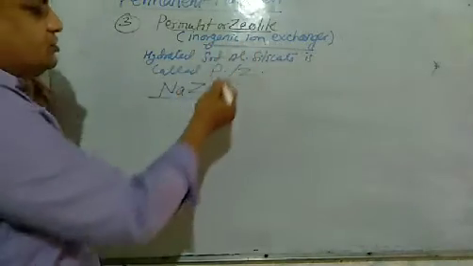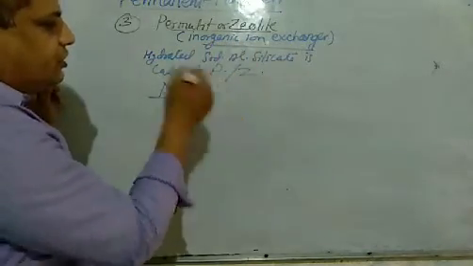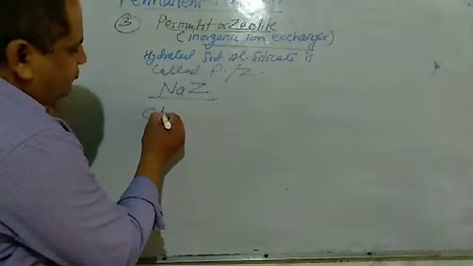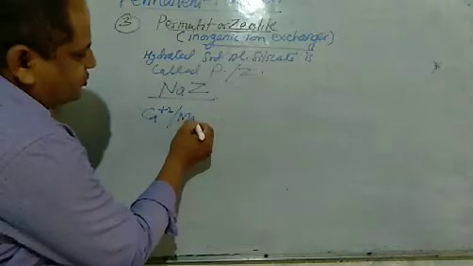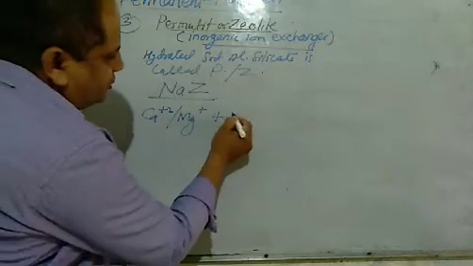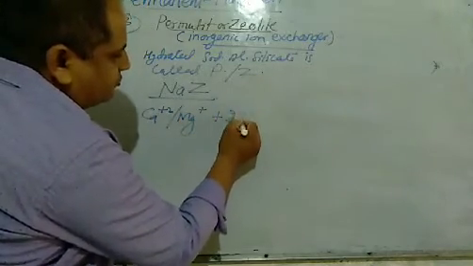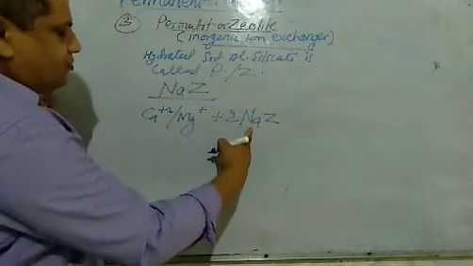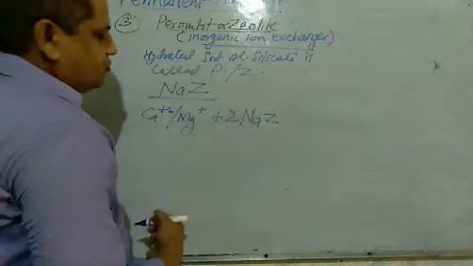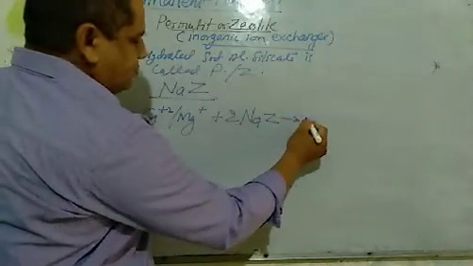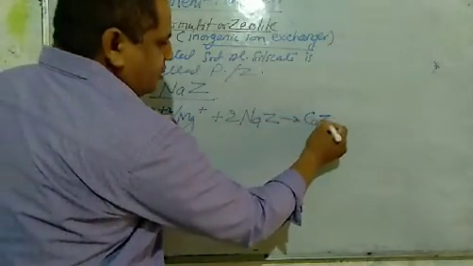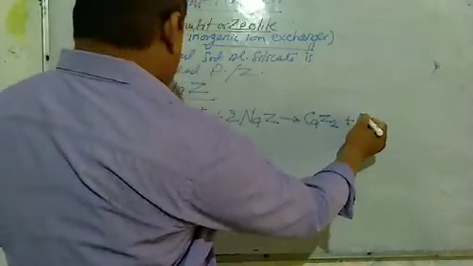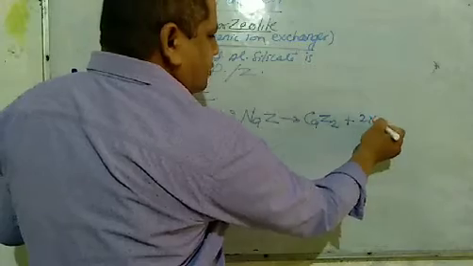When permutit or zeolite is added to hard water, the calcium or magnesium ion present in hard water replaces the sodium from zeolite, giving CaZ2 plus 2Na+.